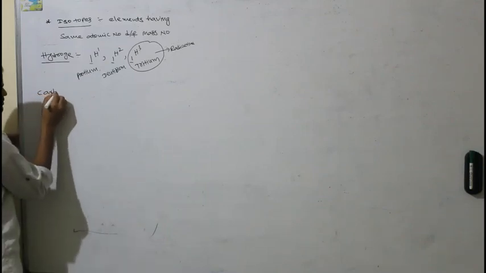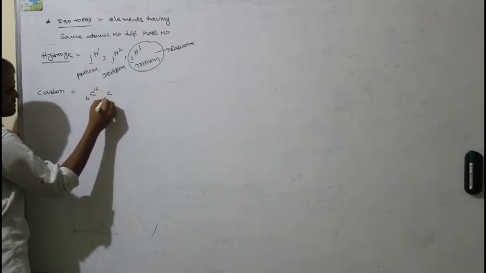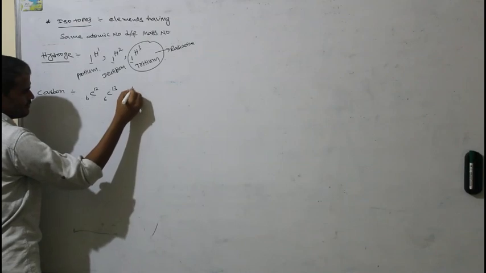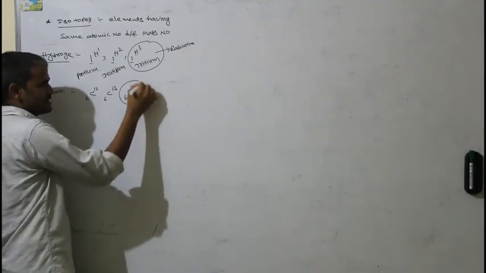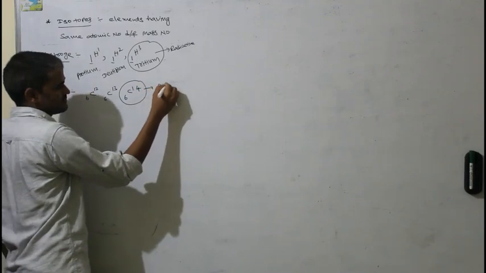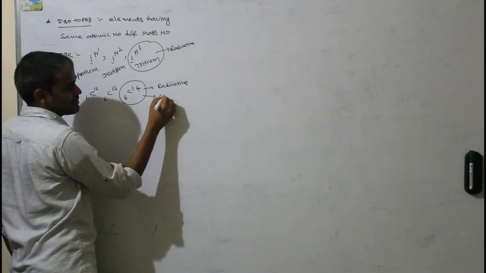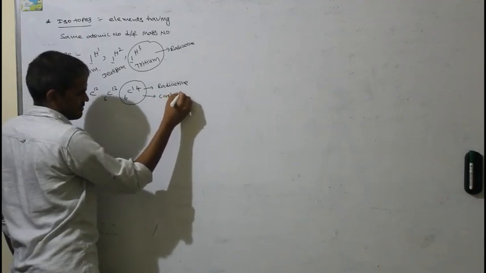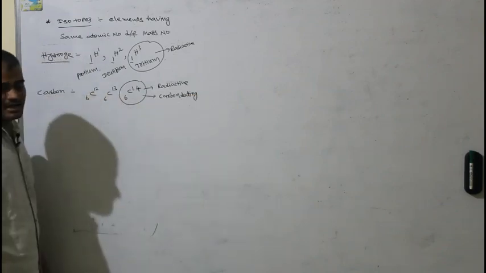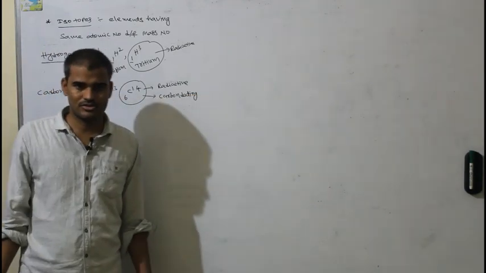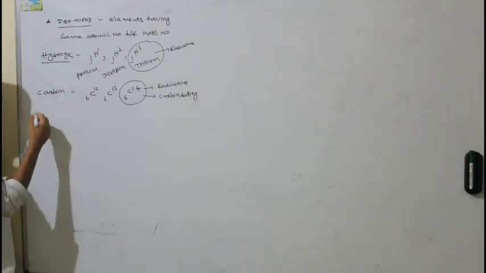Similarly, carbon has isotopes: C612, C613, and C614. 3 isotopes are there. The C614 is radioactive, which is used in carbon dating. Carbon dating means a technique which is used for calculating the age of stones and bones. That is called carbon dating. Like there are all elements.